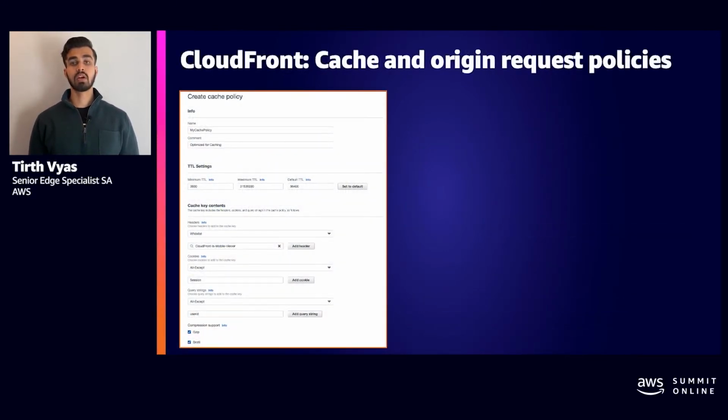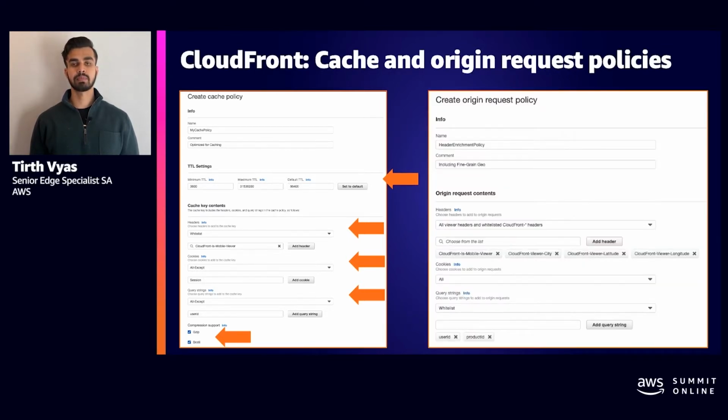So with latest CloudFront cache and origin request policies, you don't need to choose between the option of forwarding different request components such as headers and keeping your cache hit ratio high. CloudFront allows you to customize your cache key so that you can forward headers like user agent to your origin and not include that into your cache key.